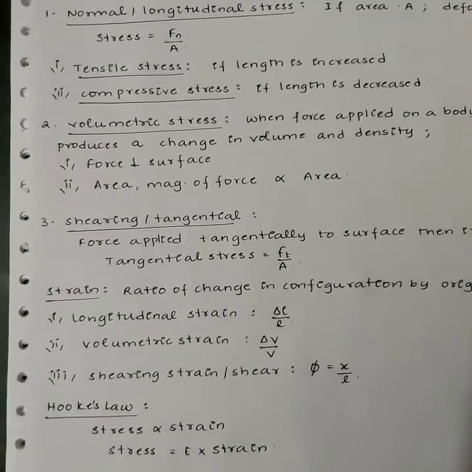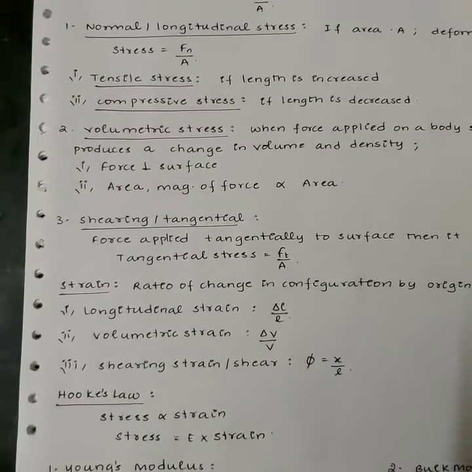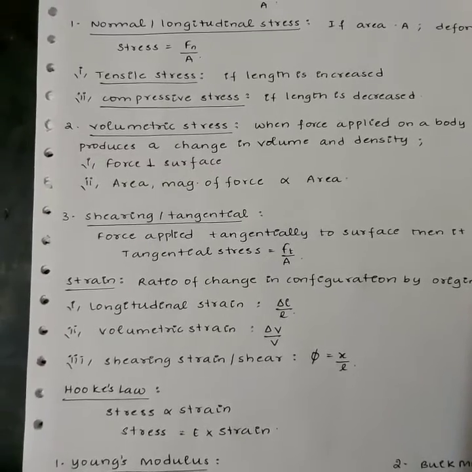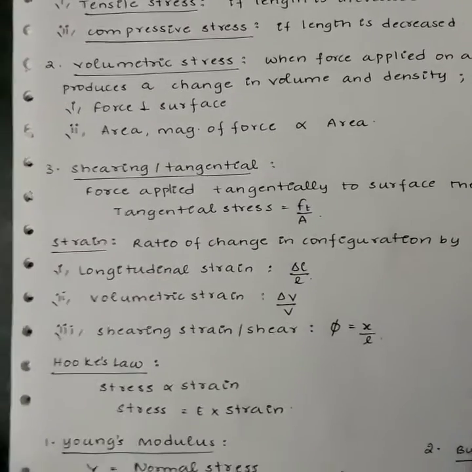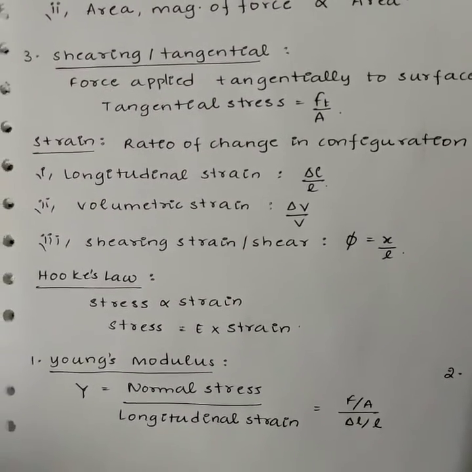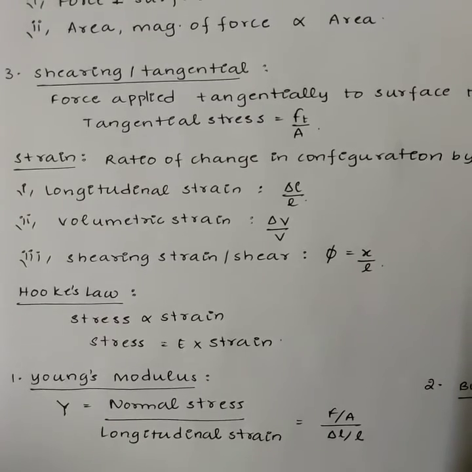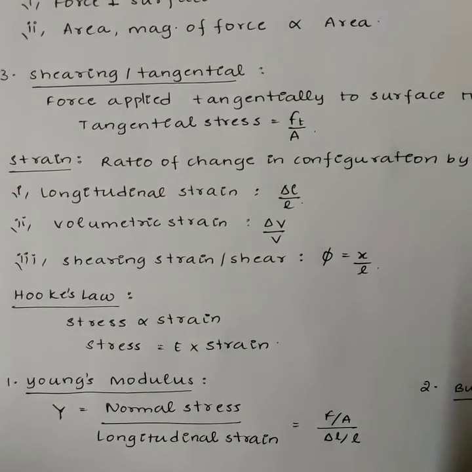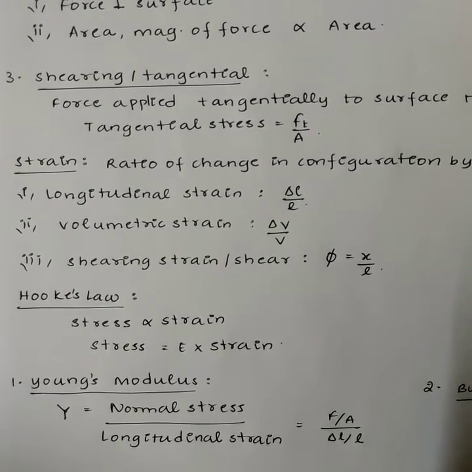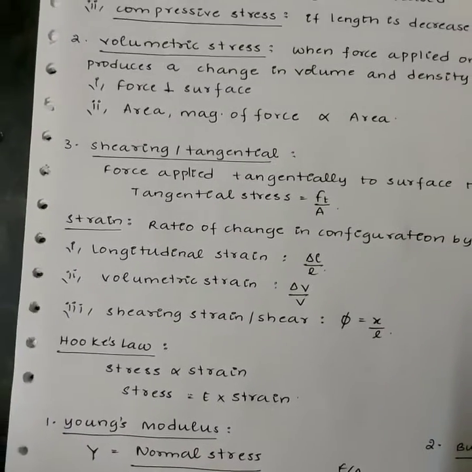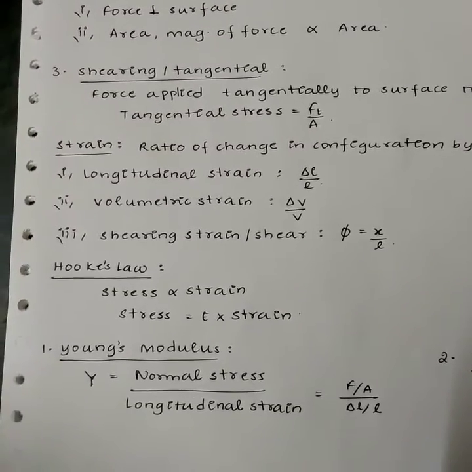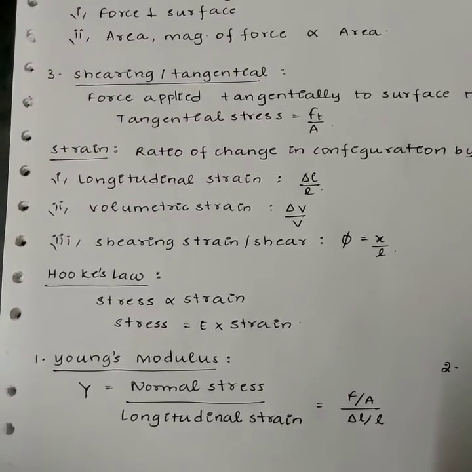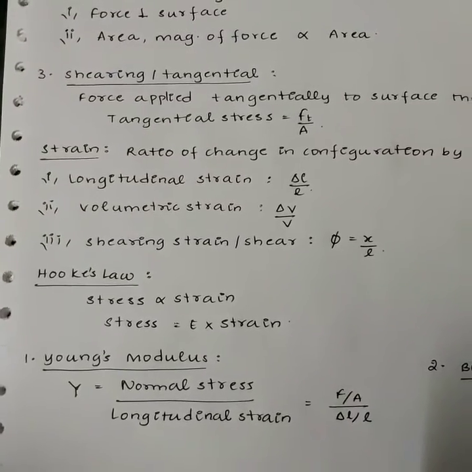Hooke's law. According to Hooke's law, for any body within the elastic limit, stress developed is directly proportional to the strain produced. That is, stress is E into strain. The ratio of stress to strain within the elastic limit is called the coefficient or modulus of elasticity for that material, E is stress by strain. Depending on the type of stress applied and resulting strain, we have the following three moduli of elasticity: Young's modulus, bulk modulus, and modulus of rigidity or shear modulus.